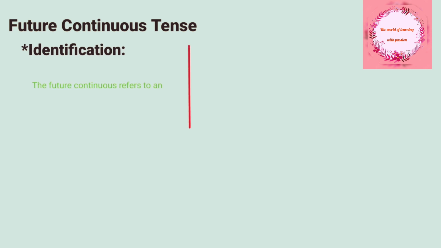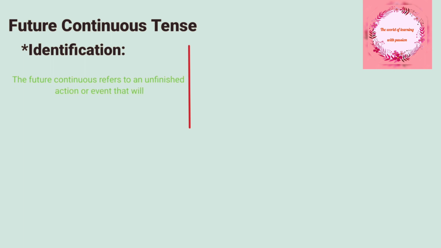So let's start our next topic, future continuous tense. In future continuous tense, we see its identification in both Urdu and English. At first we see its identification in Urdu, meaning what type of things or actions will appear in English.